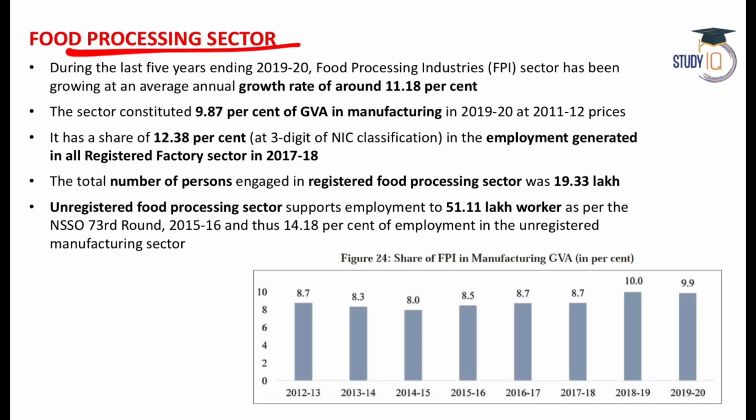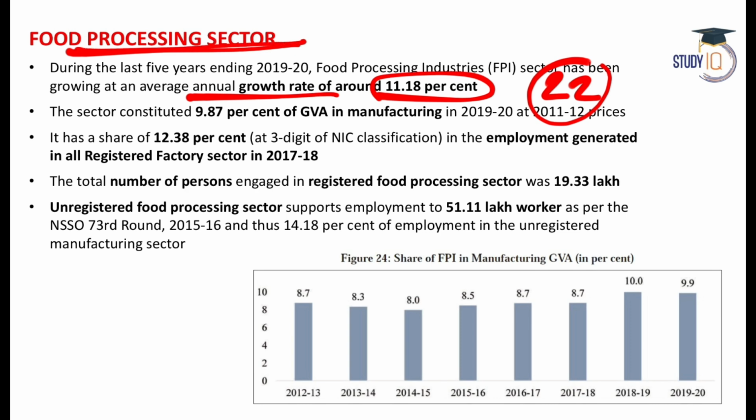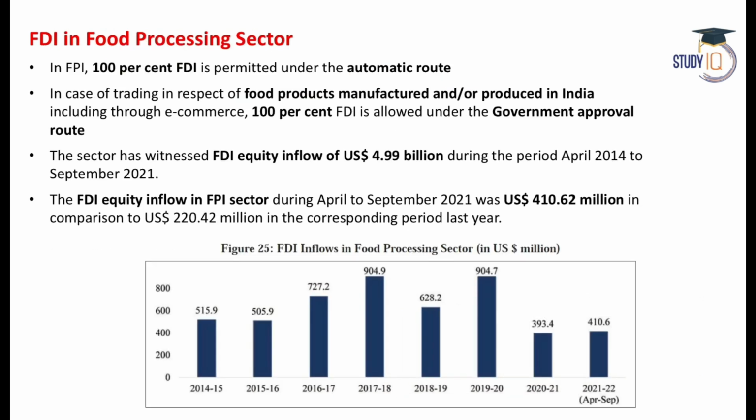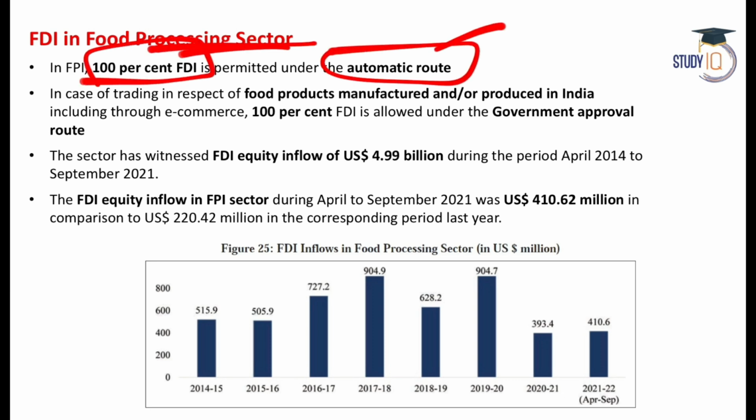The food processing sector is increasing steadily in India at an annual growth rate of 11.18%. And we are opening a lot of food parks also. There are now 22 mega food parks in India that are operational. There is a dedicated ministry also, called the Ministry of Food Processing Industries. And 100% FDI is allowed in the food processing sector under the automatic route, so no permission of the government is required. This has been done to encourage investment in the food processing sector.